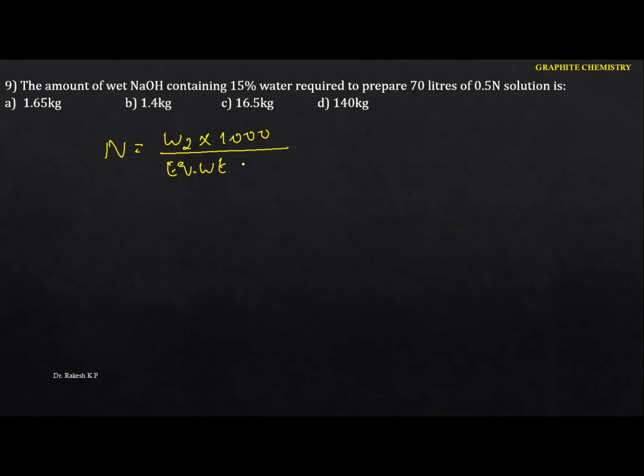If it is normality, we have to take the equivalent weight. If it is molarity, we have to take the molecular weight. Let me do the calculations here. The mass we don't know, we have to calculate this, the amount of the wet NaOH. So I'm going to take W2, we don't know the mass, I'm going to calculate this one. The normality given is 0.5. The equivalent weight is 40, but especially in NaOH, the equivalent weight and the molecular weight are the same.